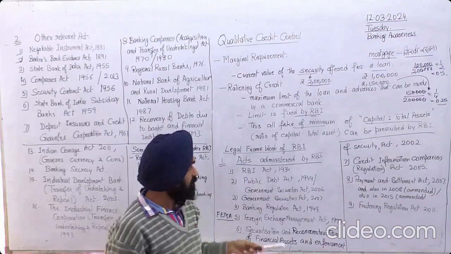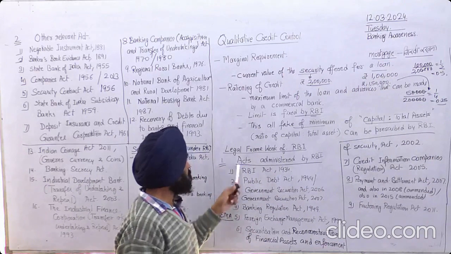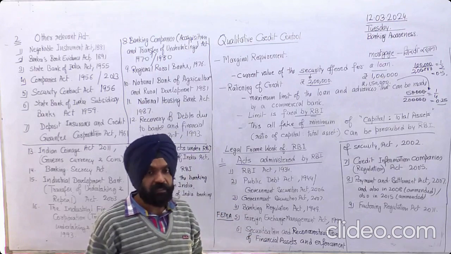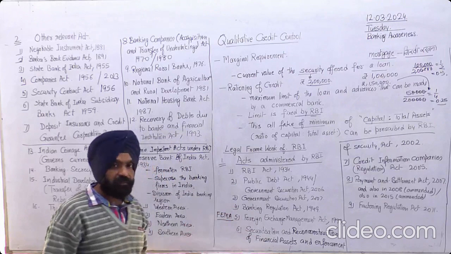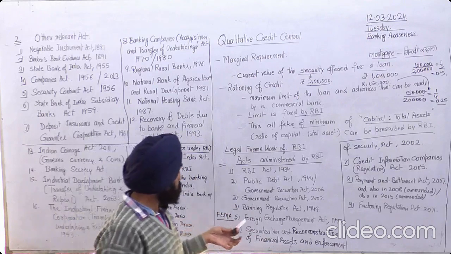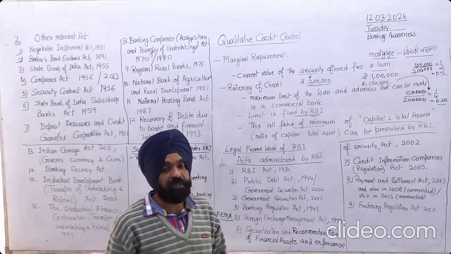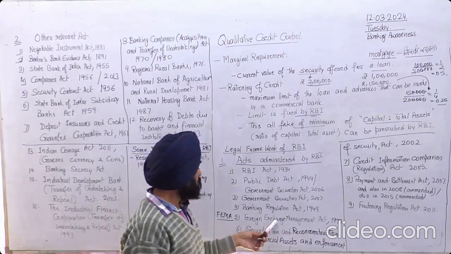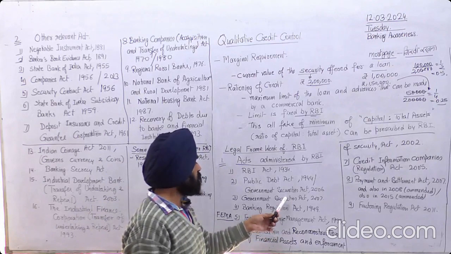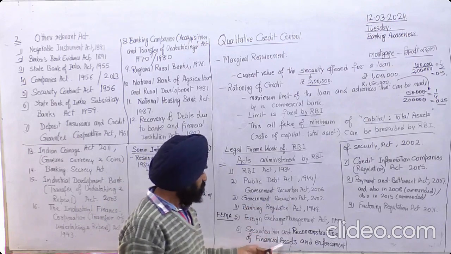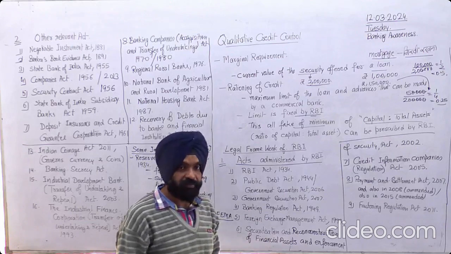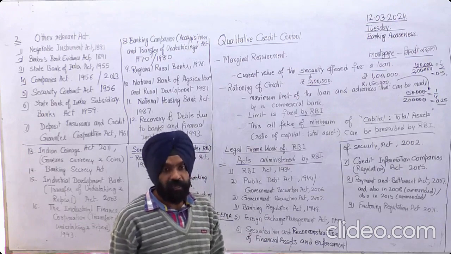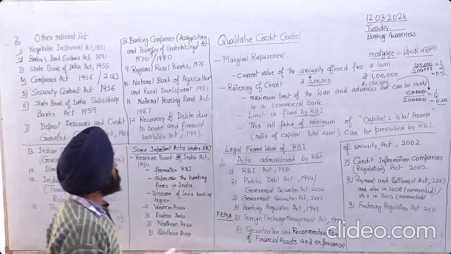Okay, so we need not go into the legal aspect of these laws, but in awareness we should know what the terms used here are and what these terms mean. We should know what foreign exchange is, what banking regulation is, what a security is, what debt is, what a financial asset is. Okay, what is a financial asset? Securities, cash, gold, etc., property, etc., whatever it is.